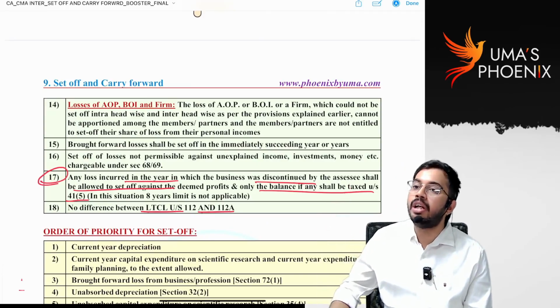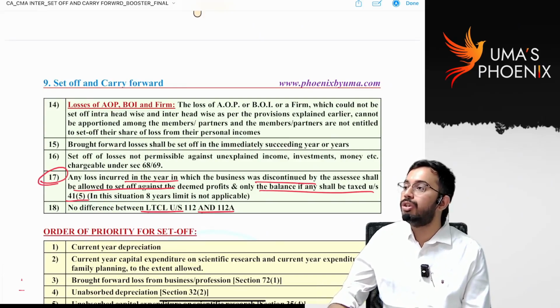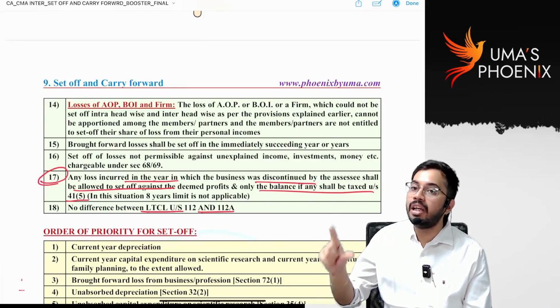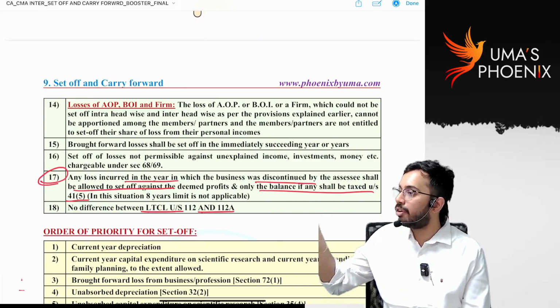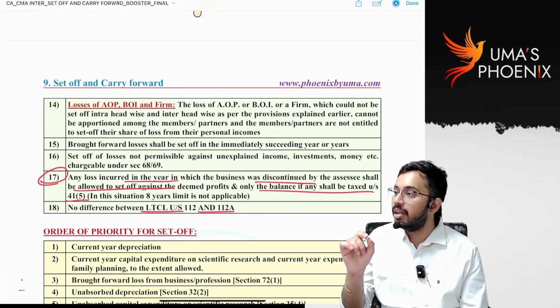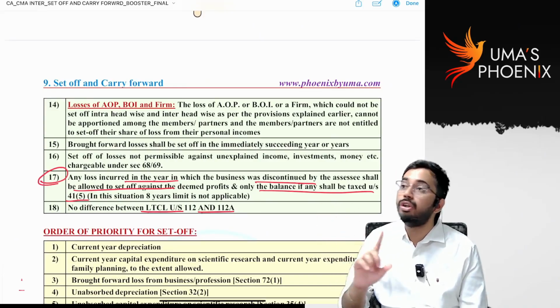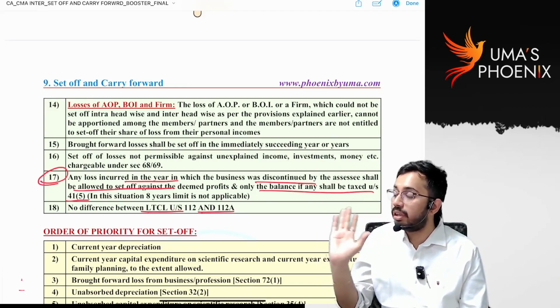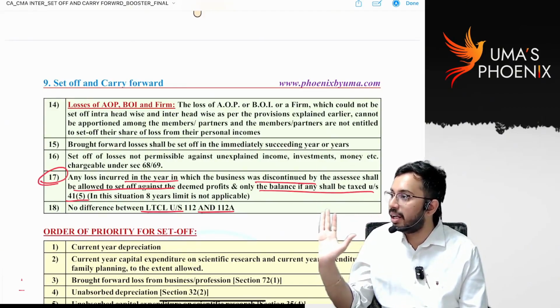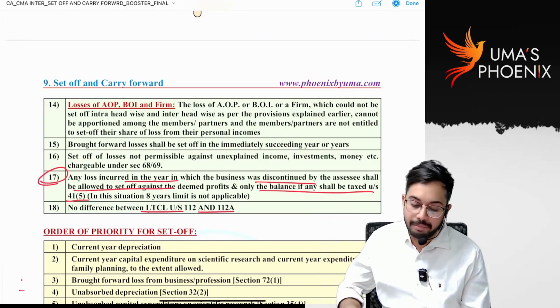Next, order is very important. First you should do intra-head set off only. Then only if there is balance loss, you should do inter-head set off. Then only if there is balance, you should carry forward it to subsequent years. For example, loss from one house is there, and there is also income from another house. Without doing intra-head set off, you cannot directly carry forward it to subsequent years. That means order is to be followed very strictly. Is it clear? Next.